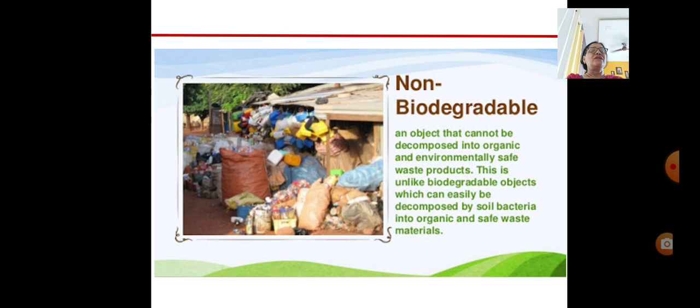Okay, see, now this is non-biodegradable. You see, so much waste, so many plastics and cans and jars. So these all objects make the non-biodegradable waste that cannot be decomposed into the environment. This is not like biodegradable. Yes, they cannot be decomposed into the soil.